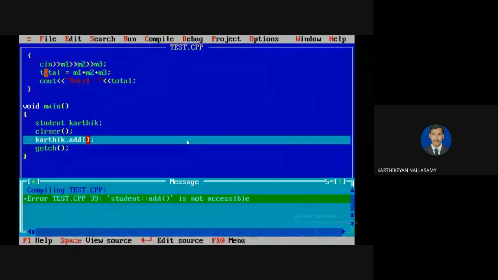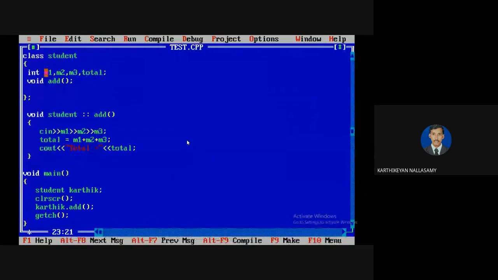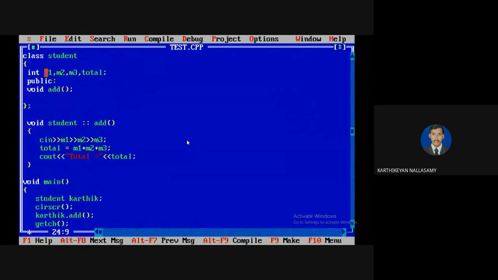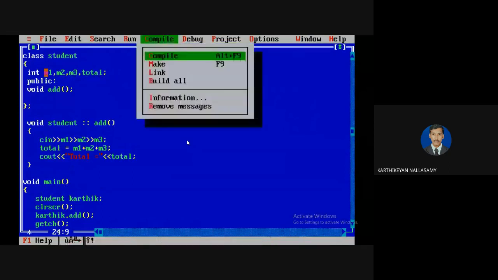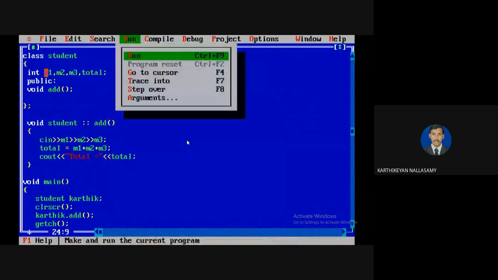It is not accessible because it is still in the private category. So I'm going to make it public. You can't put public outside of the class, meaning before the main function definition you can't put it. You have to define it inside of the class itself. So the total will be displayed.